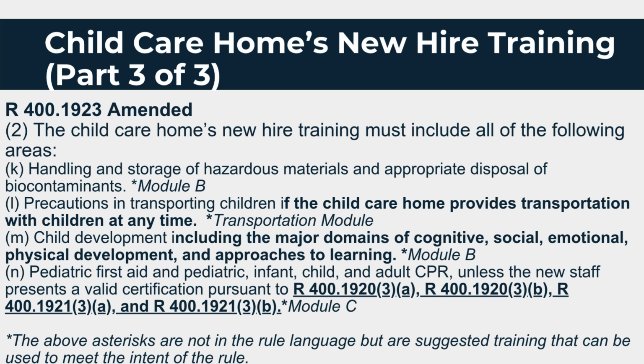Module B. n. Pediatric first aid and pediatric, infant, child, and adult CPR, unless the new staff presents a valid certification pursuant to R 400.1920. 3. a. R 400.1920. 3. b. R 400.1921. 3. a. And R 400.1921. 3. b. Module C. The above asterisks are not in the rule language but are suggested training that can be used to meet the intent of the rule.